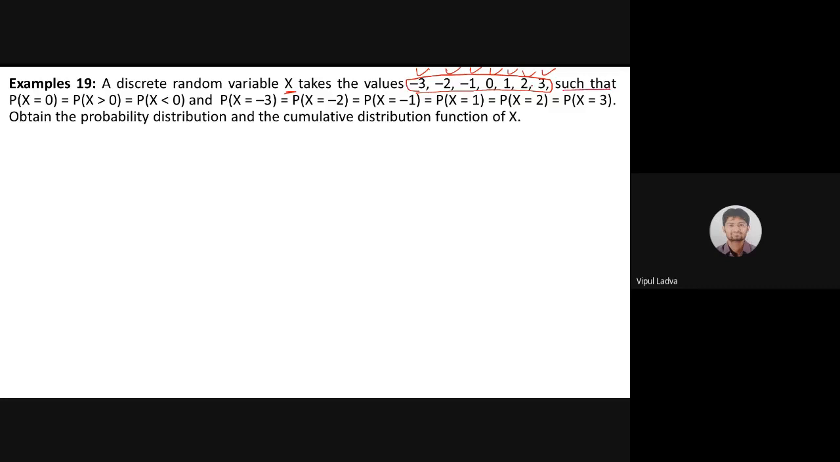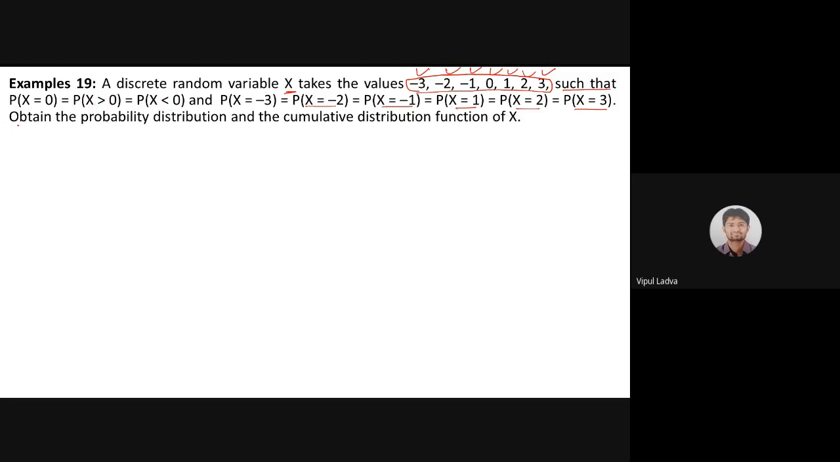Now such that इस तरीके से p of x equals 0 is equals to p of x greater than 0 and x less than 1. And one more information is that probability that x equals to -3 is equals to probability x equals to -2 equals to -1 equals to 1, 2 and 3. इन 7 में से -3, -2, -1, 1, 2, 3 इन 7 वैल्यू में से 6 वैल्यू जो है 0 को बात कर दीजिए, 0 को छोड़ दीजिए. Probability that x is having value -3 or probability that x is having value -2 or -1 or 1, 2, 3. The 6 values are same. And moreover, probability that x equals to 0 is equals to x positive है या तो x negative है. This is the information I'm having.